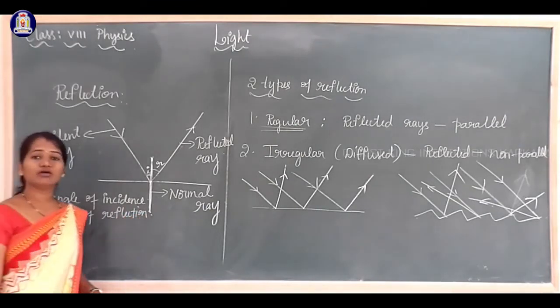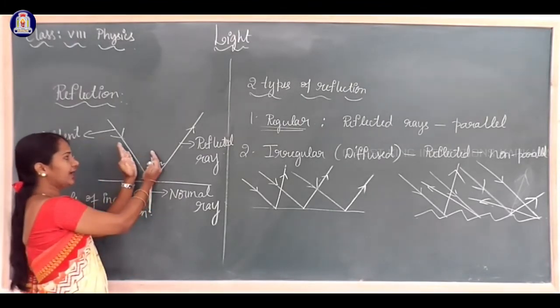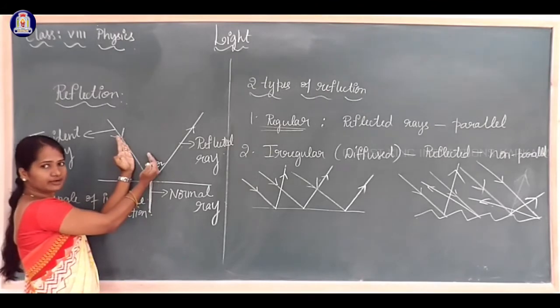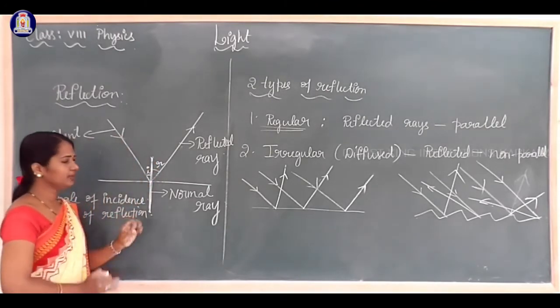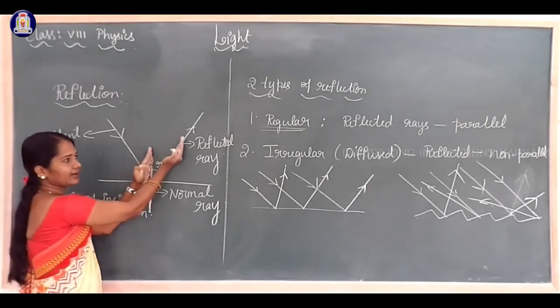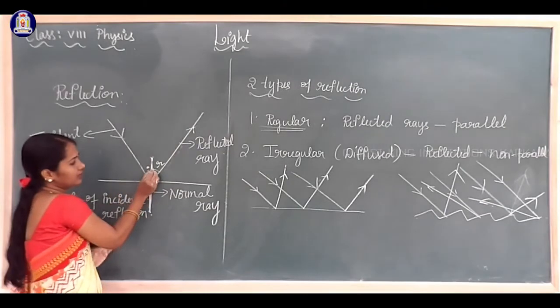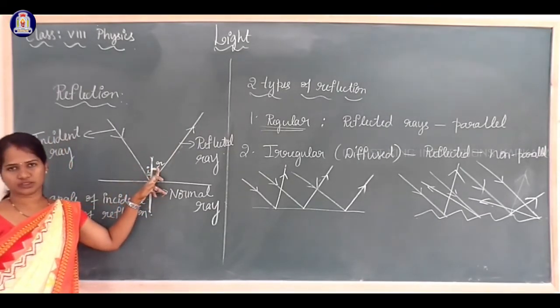So the angle of incidence is the angle between the incident ray and the normal ray. The angle of reflection is the angle between the reflected ray and the normal ray.